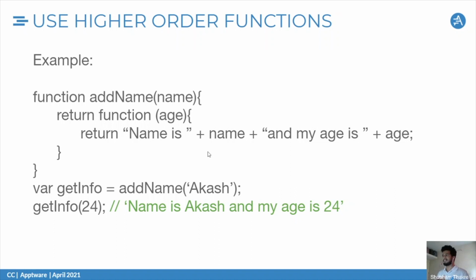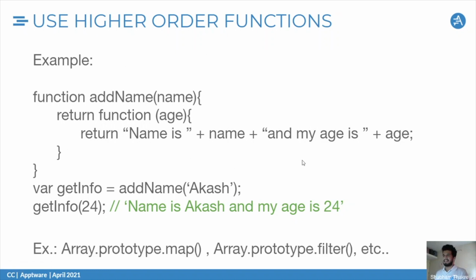They actually say to use more higher order functions in your code day-to-day. There are great examples of higher order functions like array prototype map and array filter. Instead of using for loops, if, and do-whiles, we can use map, filter, and reduce, which are available to us as higher order functions. Many iterations are avoided and we can write clean code. So this is another concept of functional programming: use higher order functions.